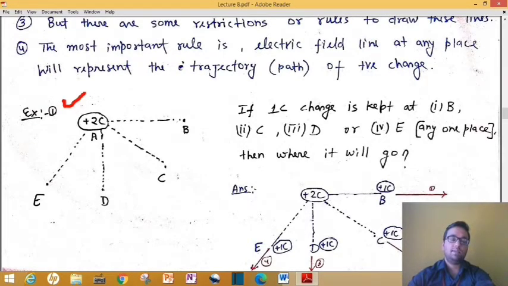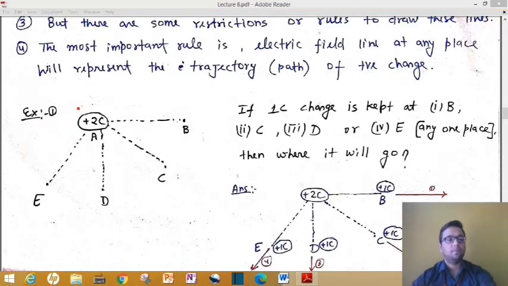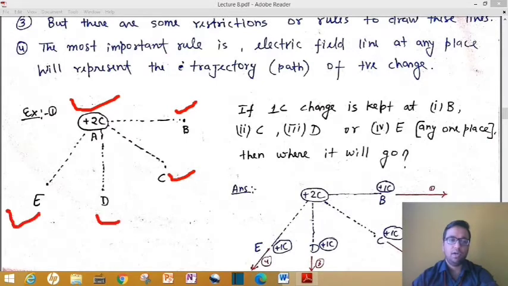I have taken example 1. As I told you in the beginning, if you want to learn physics, there is only one way: you solve as many examples as you can, and solve them by yourself. In this example we have one charge of plus 2 coulomb, and I have marked some points: point B, point C, point D and point E.